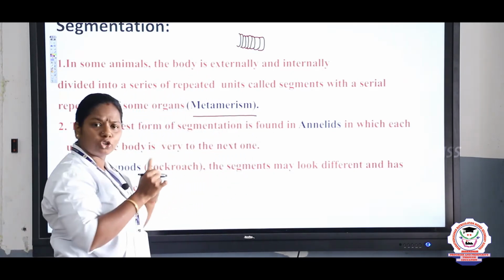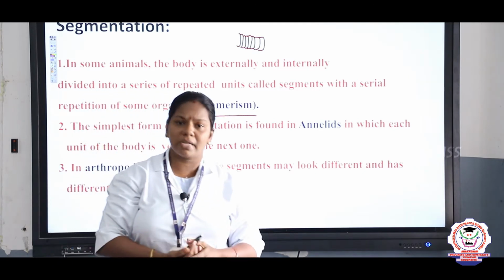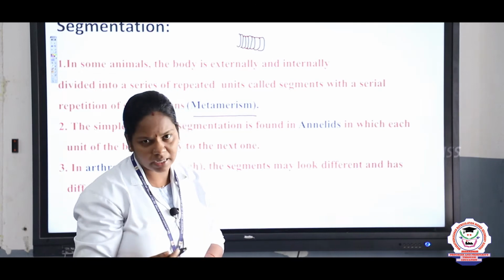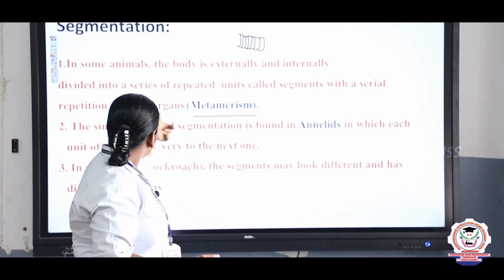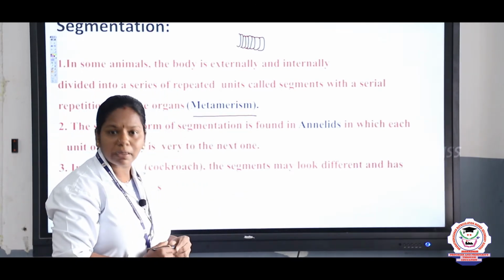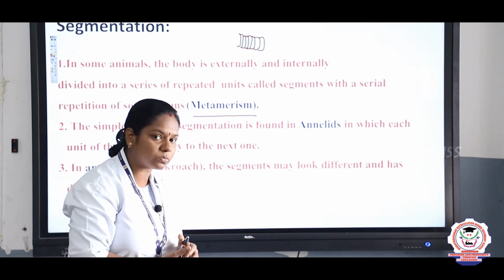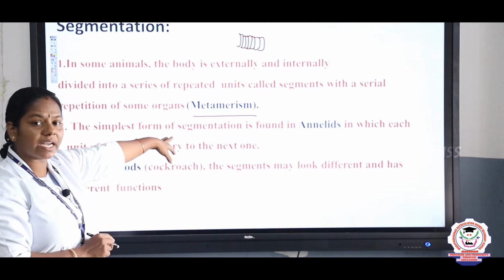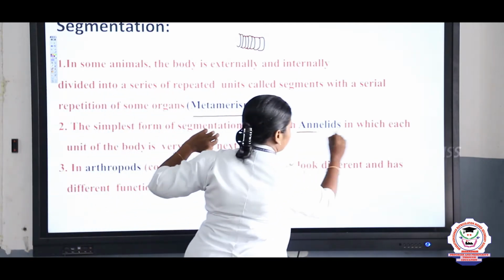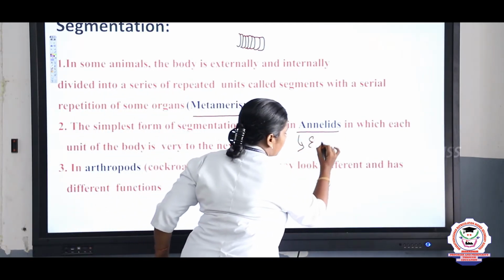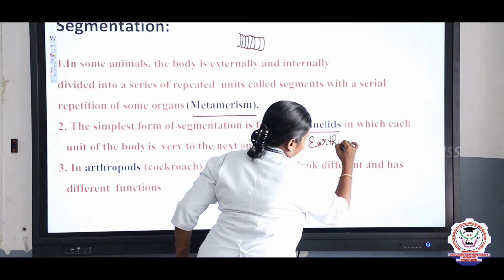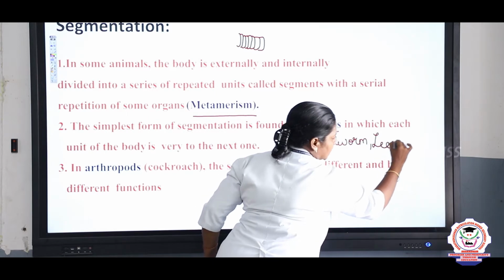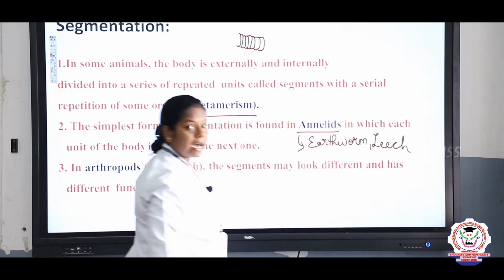Here is one important question, children. What is metamerism? In annelids, there are repeated segments, right? Such repeated units we call metameres, and such an arrangement we call metamerism, right? And this is found in annelids. What are the examples of annelids? Earthworm, leech, leech means attapuchi, right? All come under the annelids.